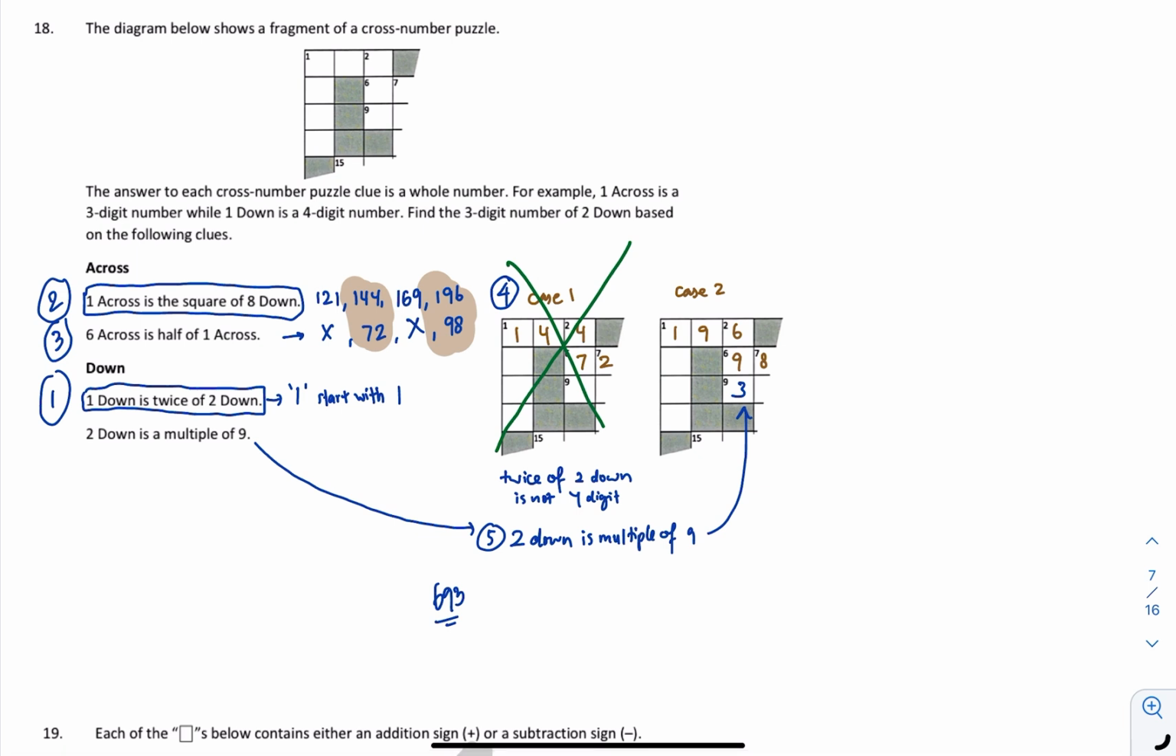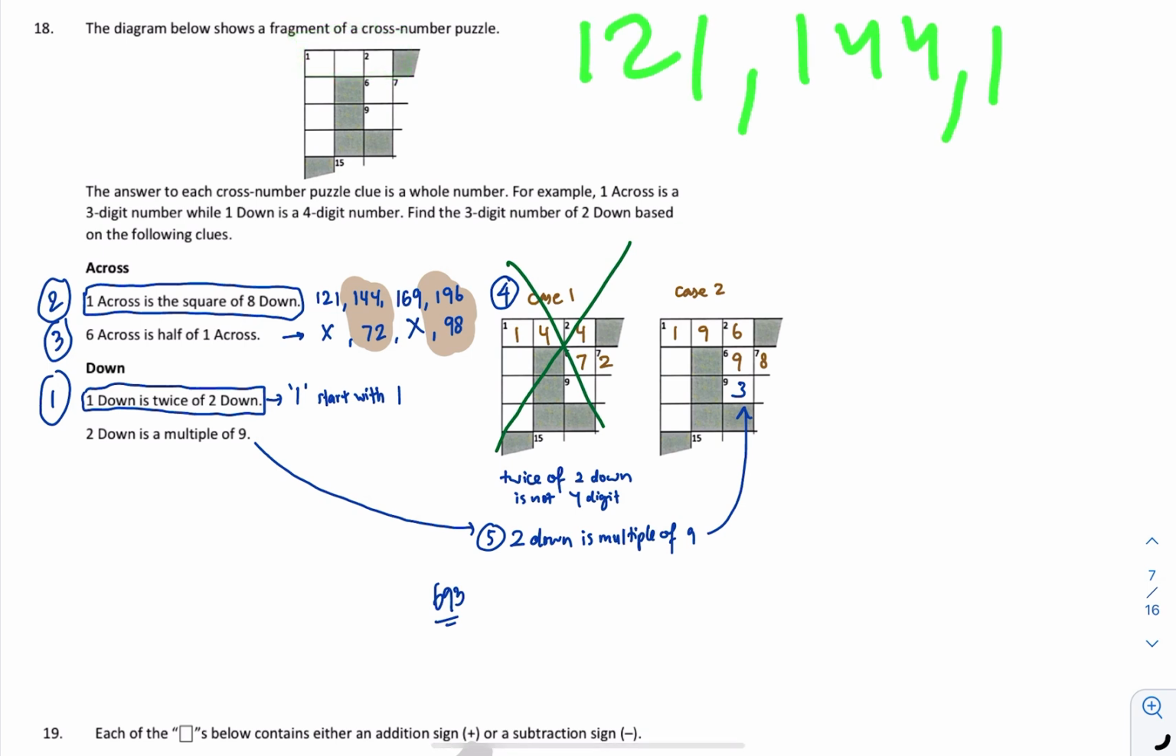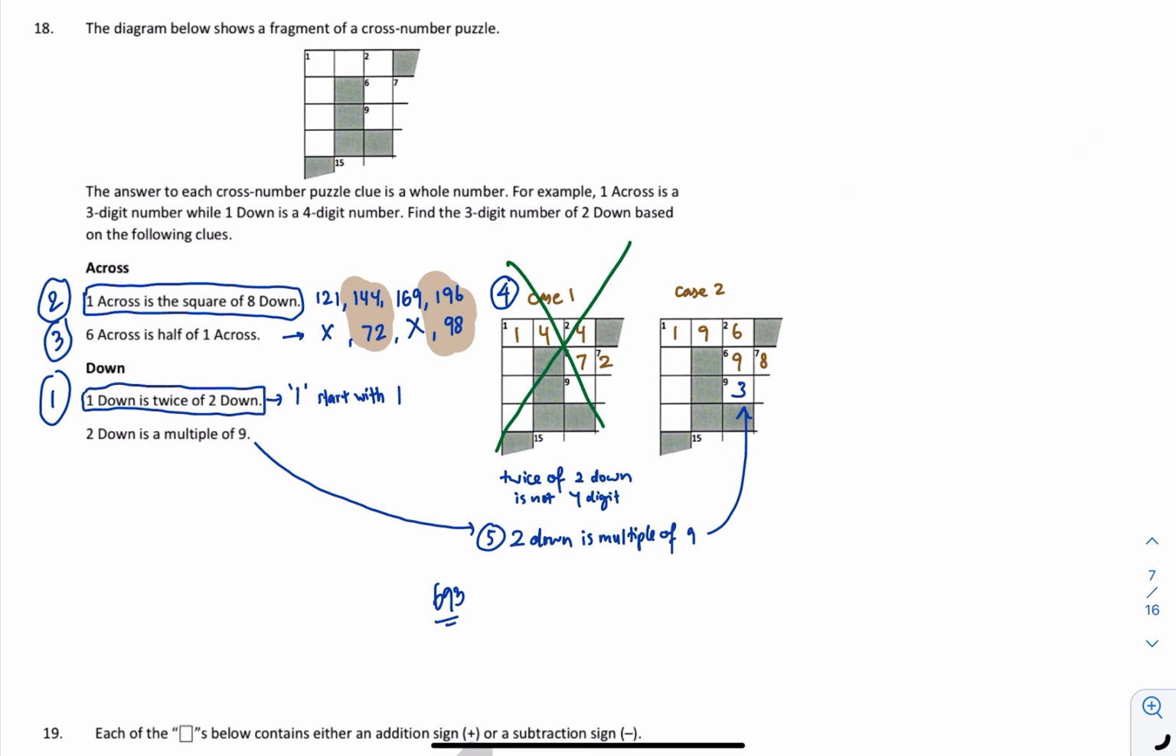Okay, for question 18, it's quite rare to see this kind of question, but no worries, just need to follow the puzzle. The answer for the one across is the square of 8 down. Okay, so you observe the 8 down, there's no 8 down at all. Okay, 1 across will be the square numbers. Okay, square numbers with 3 digits. Okay, so I just list out 121, 144, 169 all the way. Okay, and then the second one, 6 across is half of the 1 across.